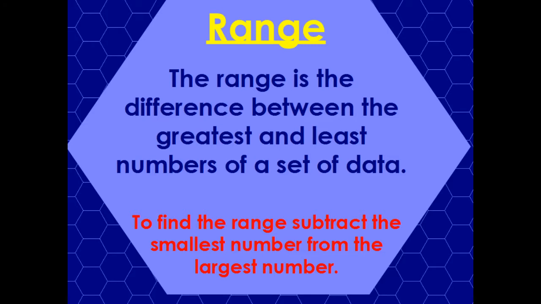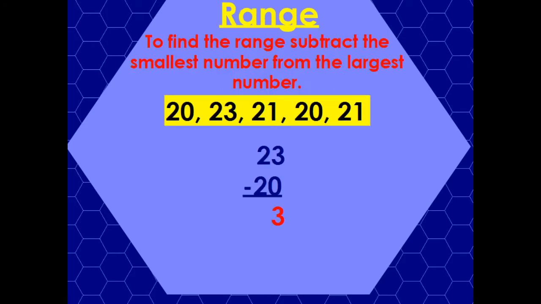In order to do this, we're just going to do some subtraction. I'm going to look for the highest data point here, in this one of the same scores. I'm going to say, okay, 23 is my highest one. And then I'm going to look for my lowest one, which is 20, and I'm going to subtract it. And I get 3, so I know the range of my data here is 3 points, which sometimes is useful to know if you're talking about an average of something.